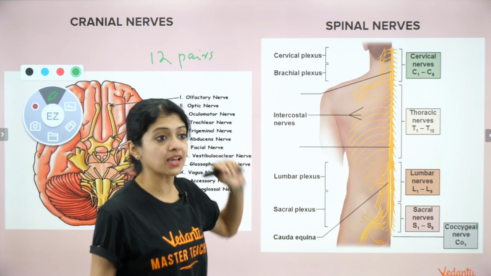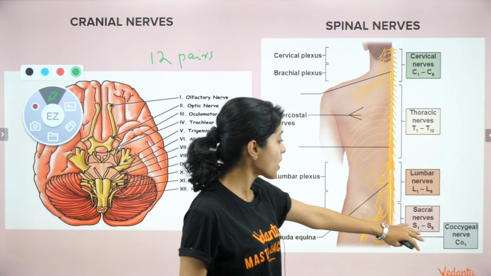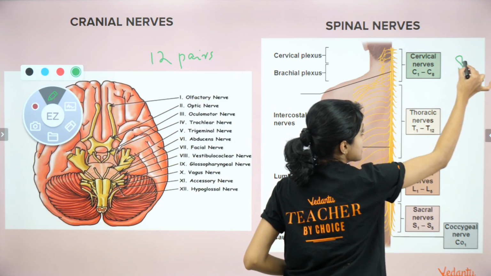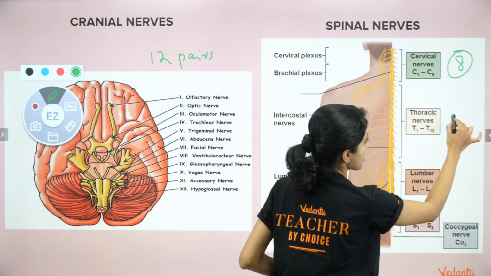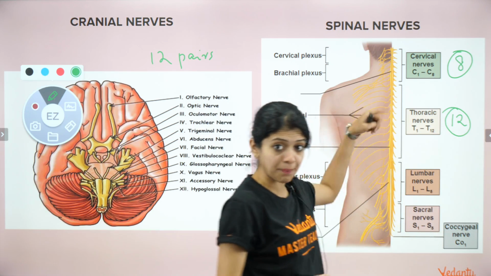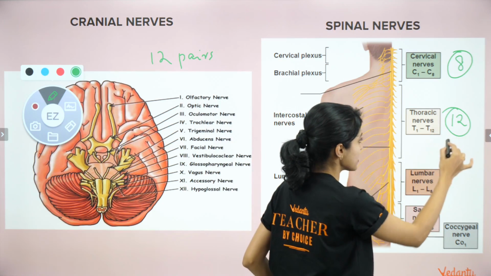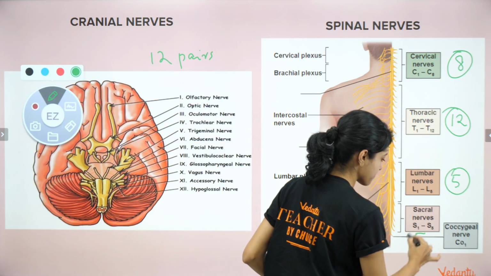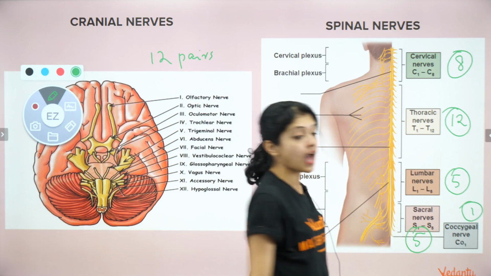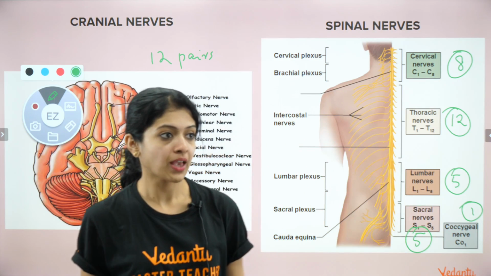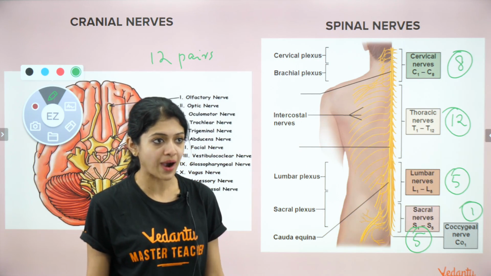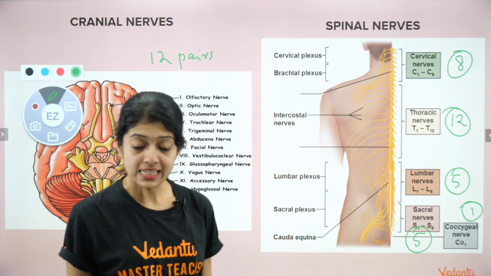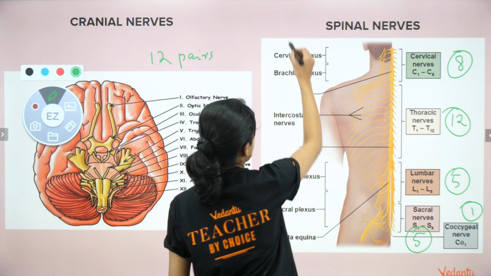Now, how many pairs of spinal nerves do we have? Again, don't worry about the names. We have 8 cervical nerves, 12 thoracic nerves. Keep adding up, guys. Okay, 8, 12. Lumbar, we have 5. Sacral, we have 5. And coccygeal, we have 1. How much does it add up to? Very good. Yes, Reshiv. Yes, Kushagra, 31. Ayushi? Yes, Gautam, Utkarsh, all of you have said 31 pairs of spinal nerves.